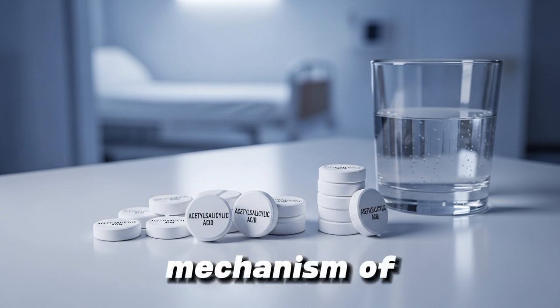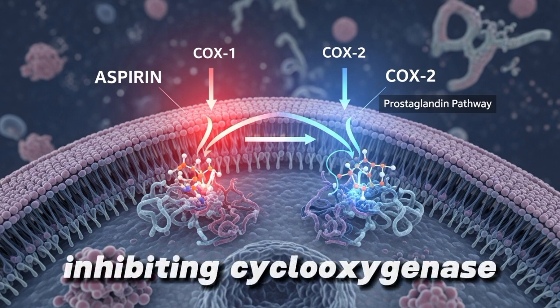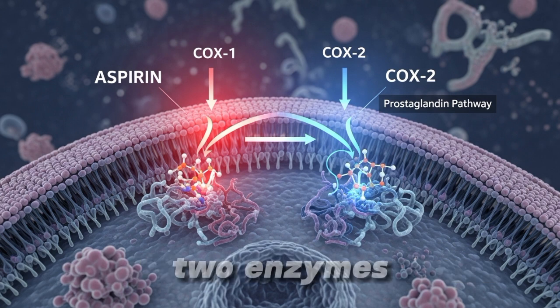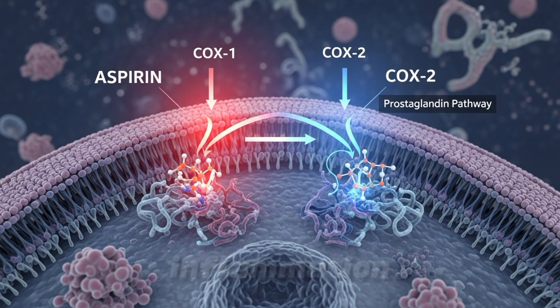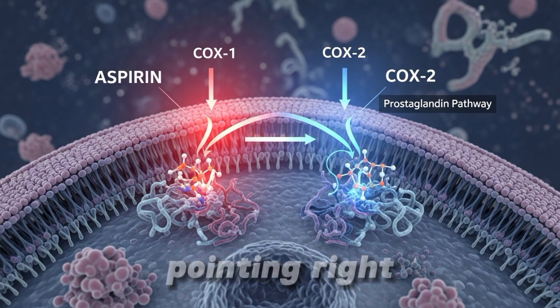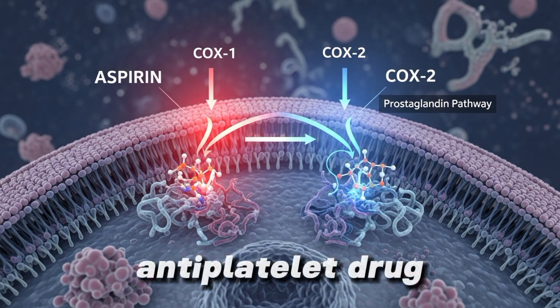Mechanism of Action. Aspirin works by irreversibly inhibiting cyclooxygenase, COX-1 and COX-2, enzymes. This reduces the production of prostaglandins, which are responsible for pain, fever, and inflammation. It also blocks thromboxane A2, which prevents platelet aggregation, blood clot formation. Because of this, low-dose aspirin is commonly used as an antiplatelet drug.